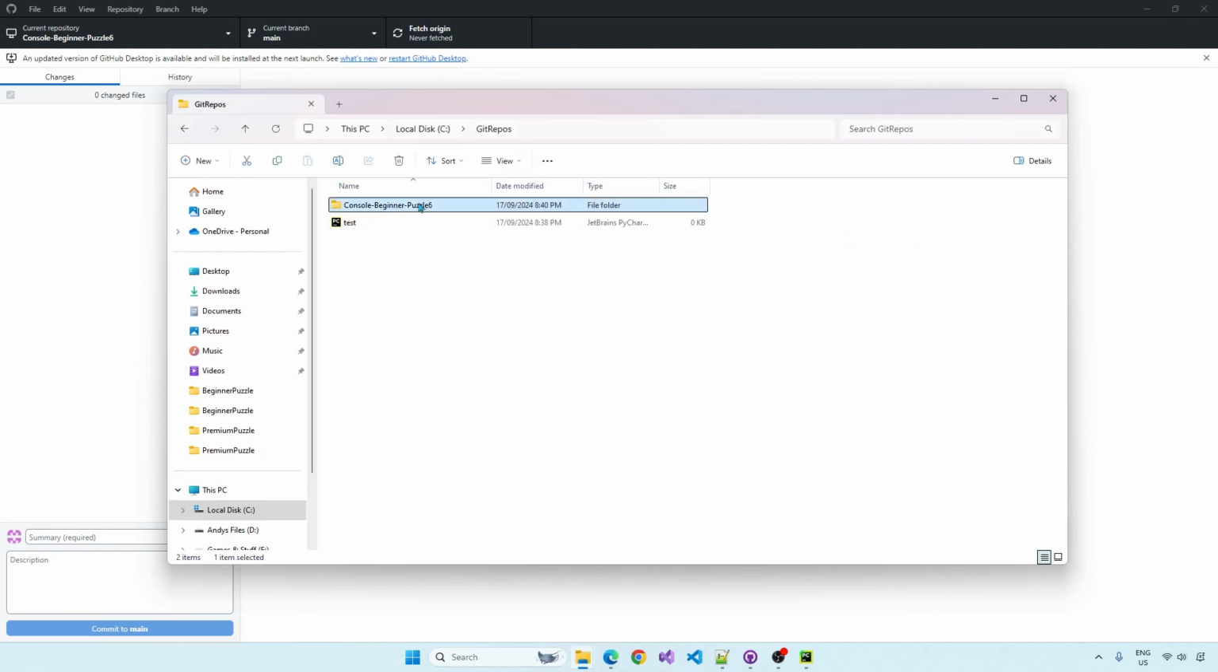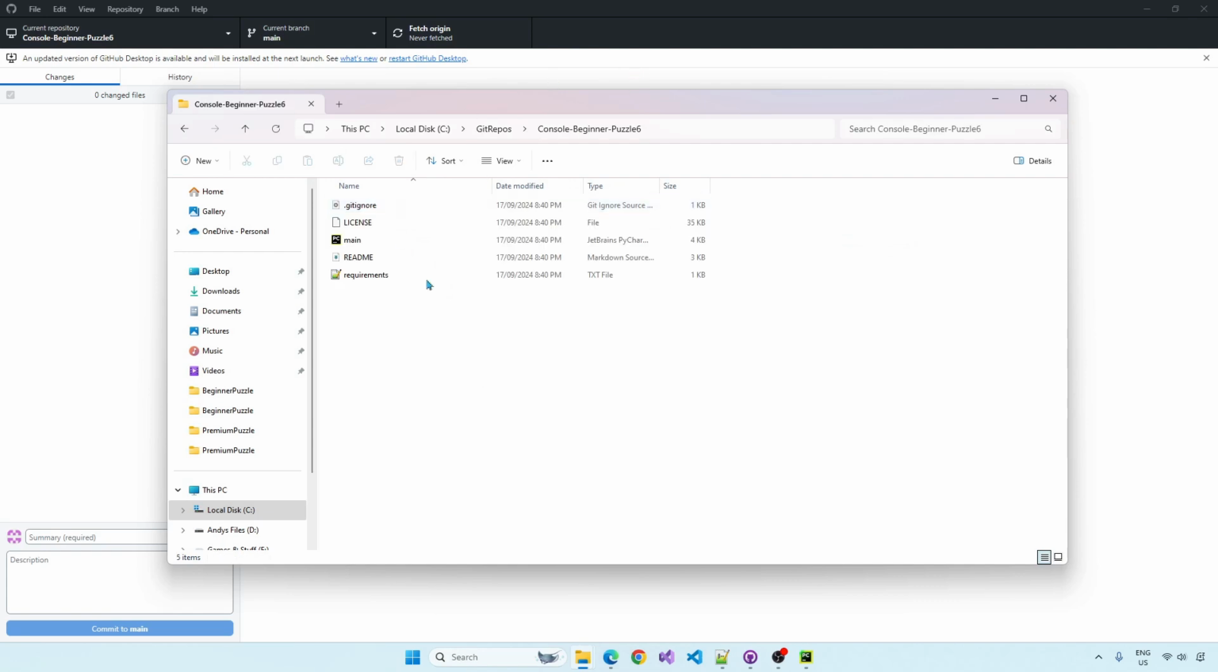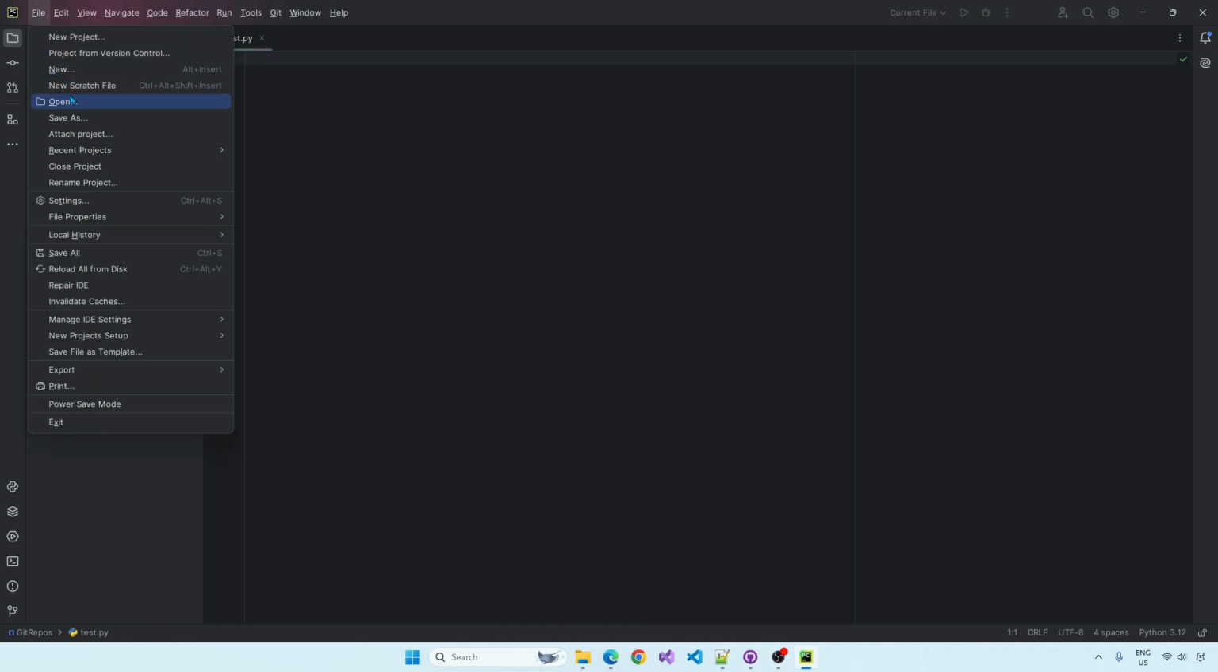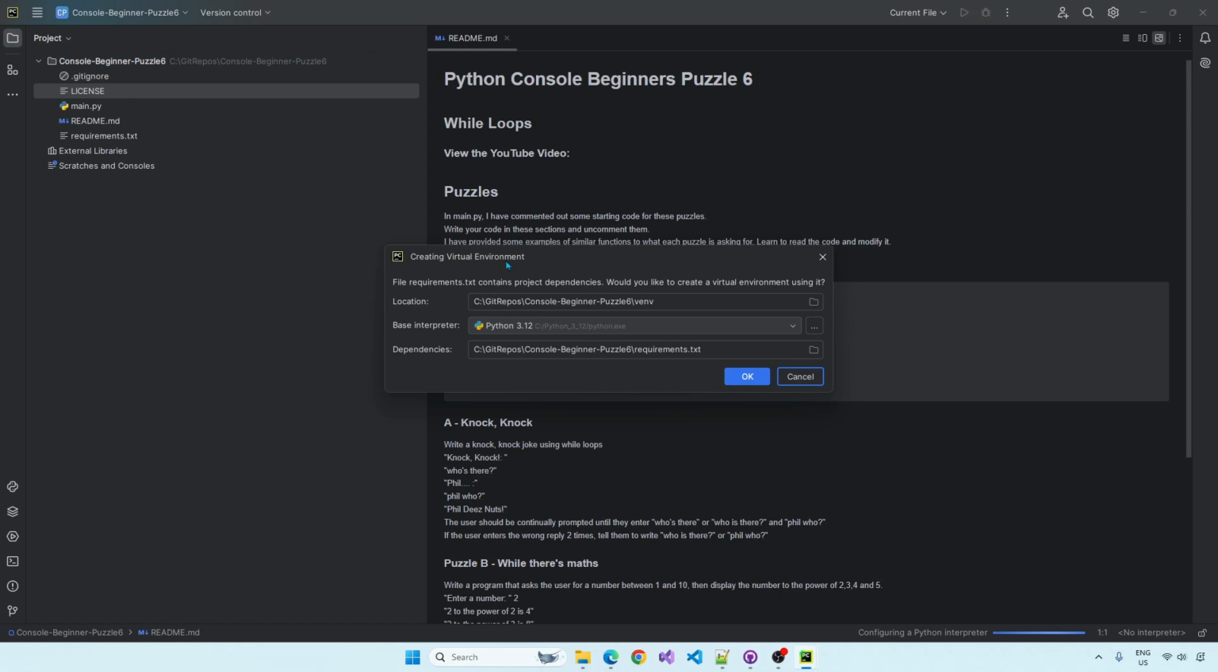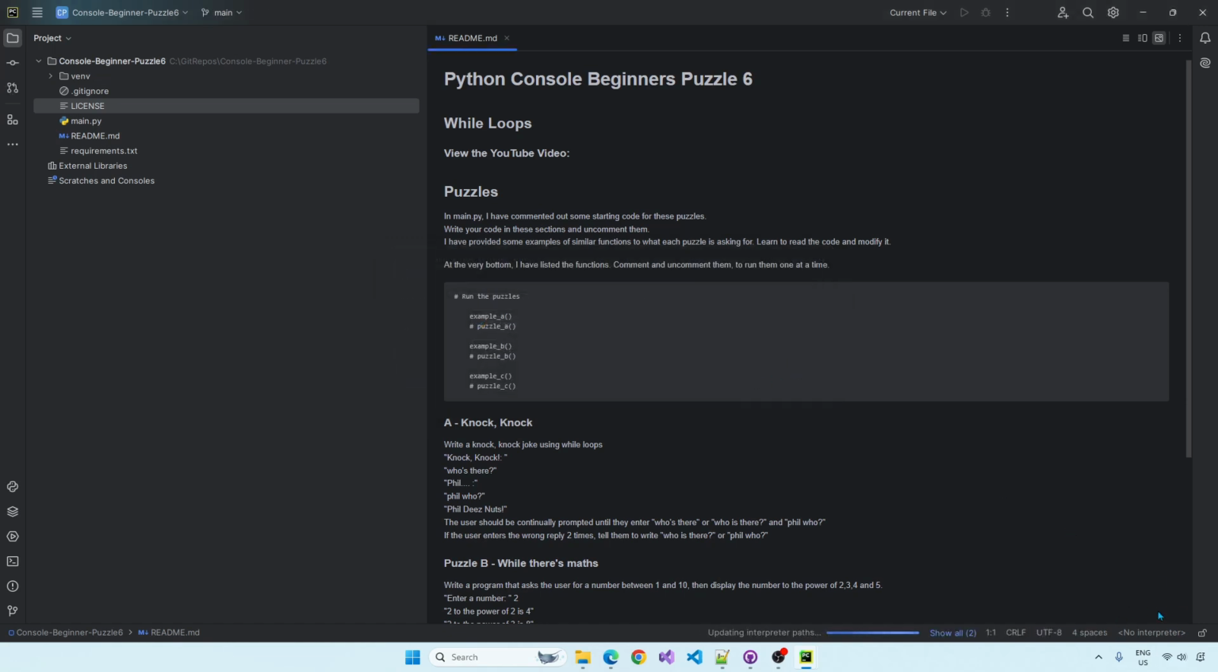here's the puzzle folder where I've downloaded it into my Git repos folder. Everything's there. So in PyCharm, I'll go to File, Open. I'll expand where I saved it, and we want to select the whole puzzle folder so we can get this virtual environment pop up. I'm going to save the virtual environment in the VNV file. Everything else is looking good. Click OK. Let it do its thing in the bottom right hand corner. Okay, it's looking good. Yep.